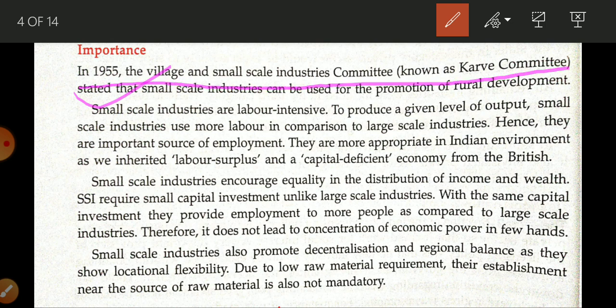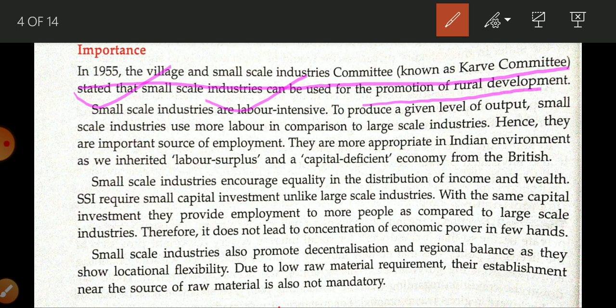In 1955, the Village and Small Scale Industry Committee, known as the Karve Committee, stated that for rural development, small scale industries are very very important. So remember the name of the Karve Committee: Village and Small Scale Industry Committee, established in 1955. This committee gave more importance to small scale industry. Okay, so how were small scale industries important for the development of rural areas?